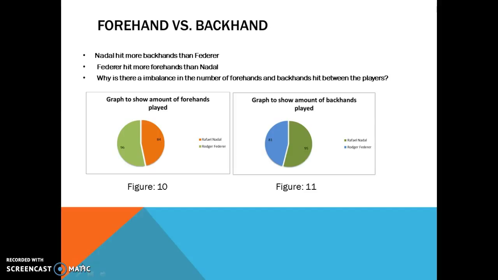Despite the balance of shots hit, the success rate of Federer's backhand is much lower than Nadal's. With relation to figure 8, Federer made a total of 9 unforced errors prior to the tiebreak at 6 games all, with 55% of those backhands, where Nadal only made 9, with only 33% from his backhand. This 22% difference clearly shows that Nadal's two-handed backhand is a lot more consistent than Federer's single-handed backhand.